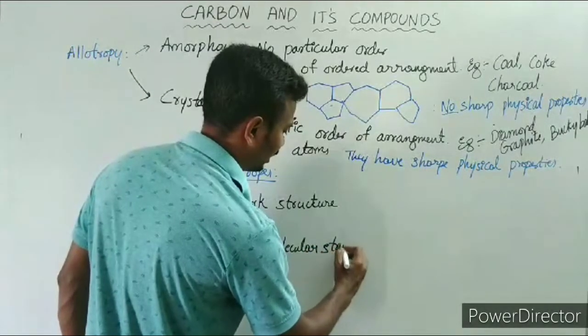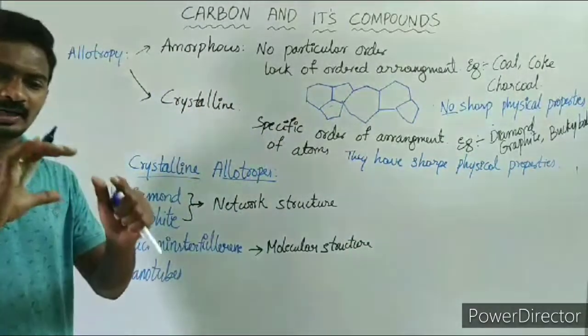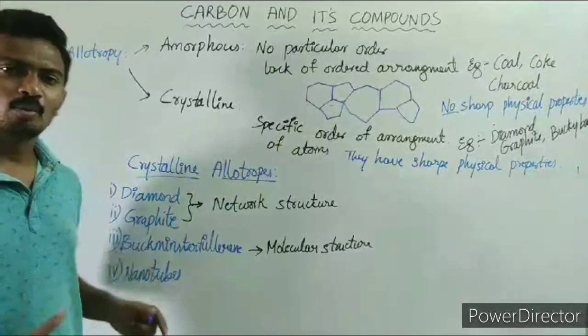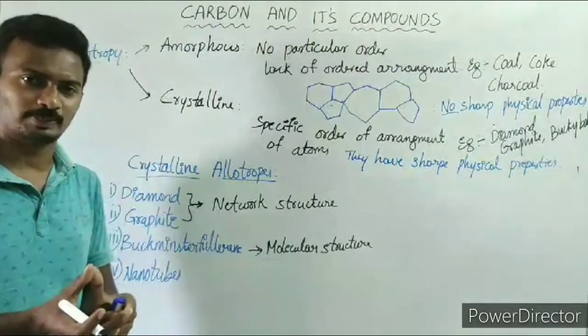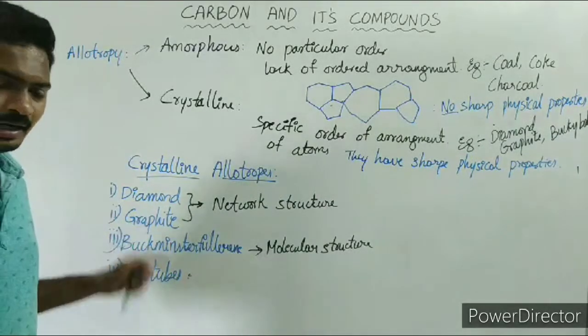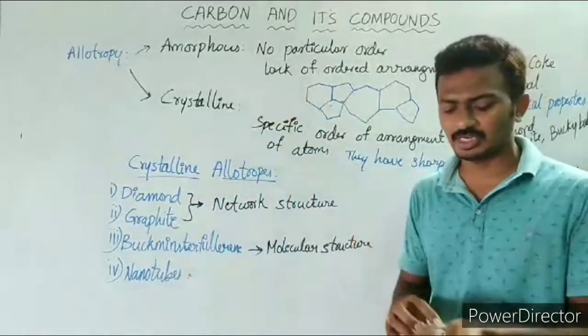It has a specific number of atoms arranged in a particular shape in a molecular form, a hollow shape. Now we will discuss in detail diamond and graphite, all these crystalline allotropes.